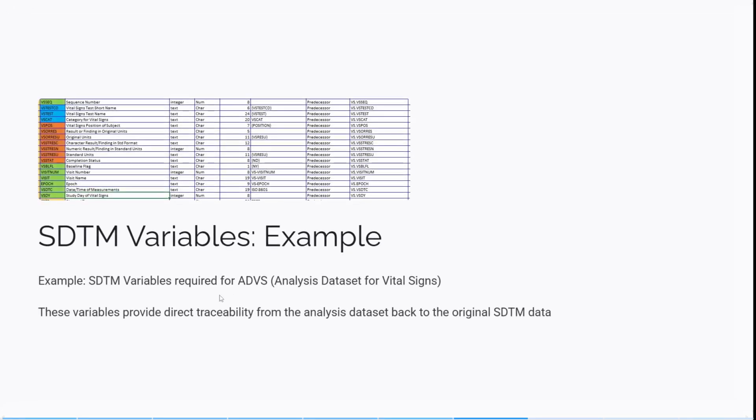SDTM variables examples: SDTM variables required for the ADaM vital signs dataset, the analysis dataset for vital signs. These variables provide direct traceability from the analysis dataset back to the original SDTM data. You can see here in this box, VS.VS.VS. This is the traceability. You can clearly see that this variable comes from the SDTM. You can also have the methodology, the predecessor. That is the methodology. These variables go to the ADVS dataset.